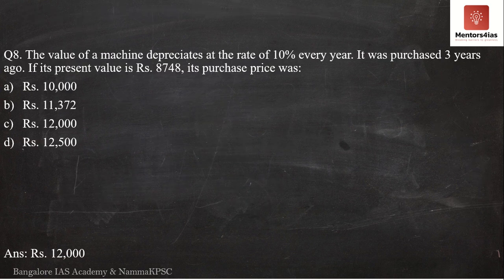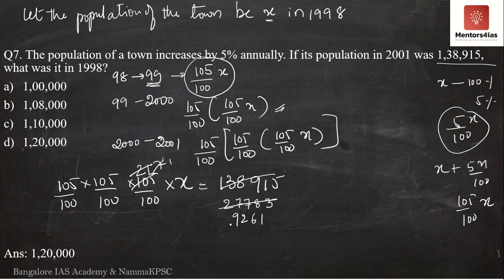So 7 ones are 7, 7 threes are 21, 7 twos are 14. Again it is divisible by 3, and it should be divisible by 7. 7 ones are 7, 7 eights are 56, 7 nines are 63. Yes, this is divisible by 7.